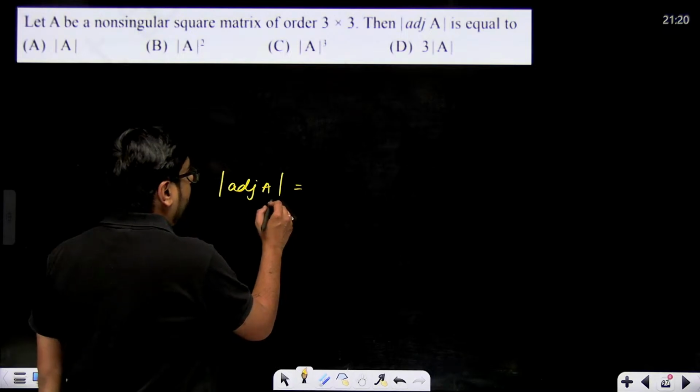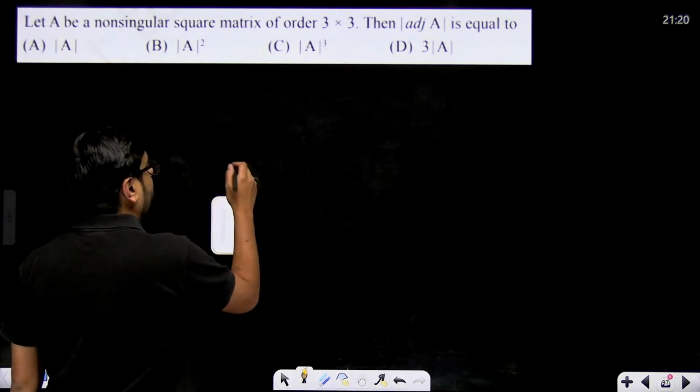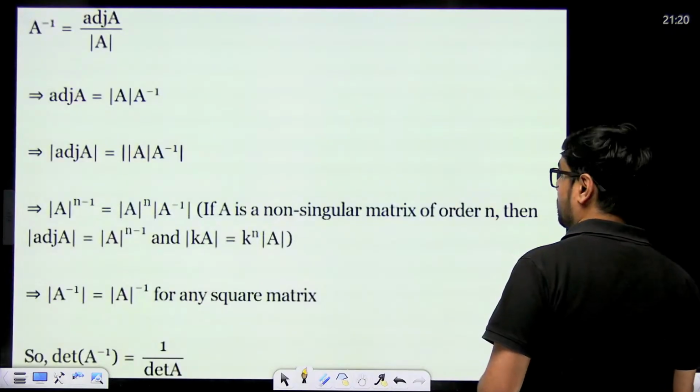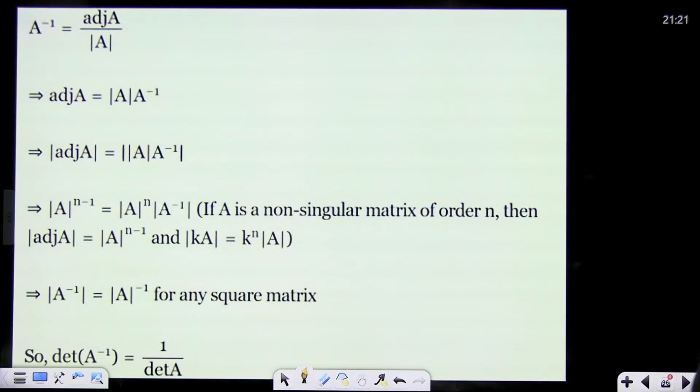Right? Determinant of adjoint of A, I'm writing it over here. I'll write below this. So you can note from here also. Here also this property is being used.